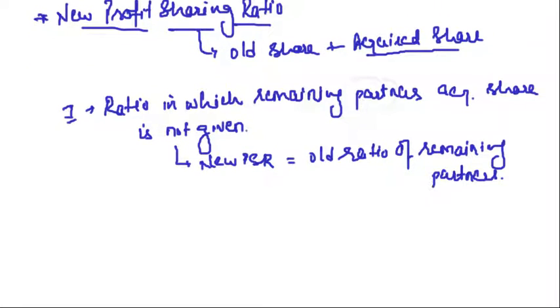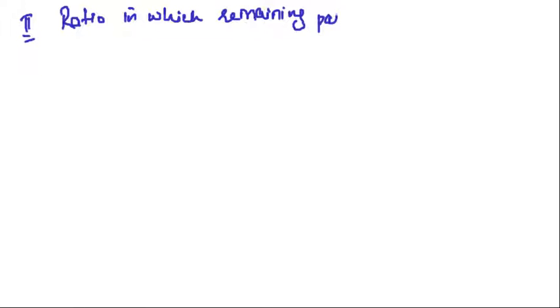Now in this lecture we are going to discuss case 2. What is case 2? The ratio in which remaining partners acquire the share is given.